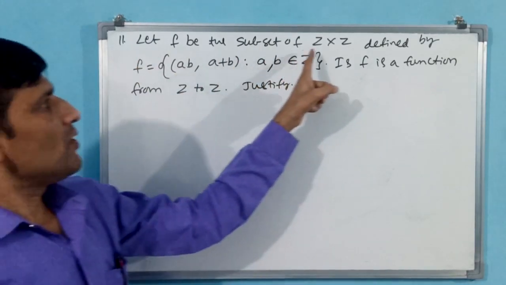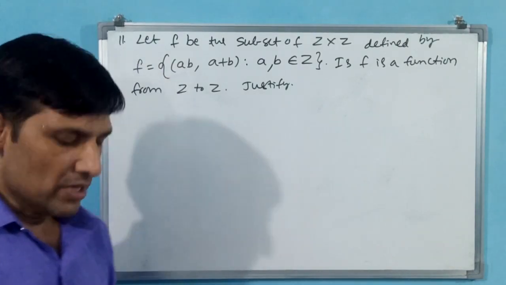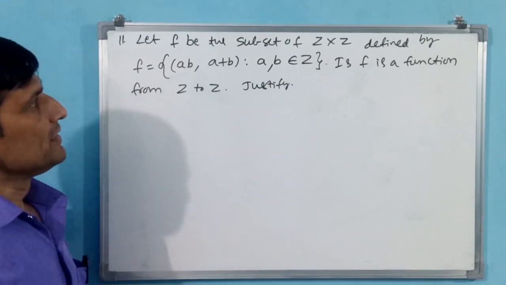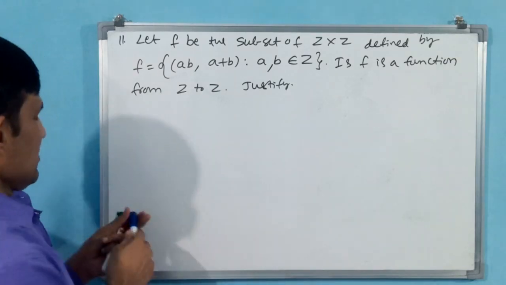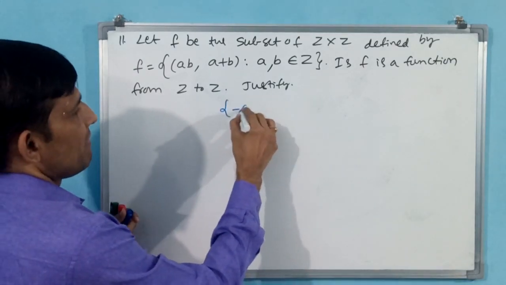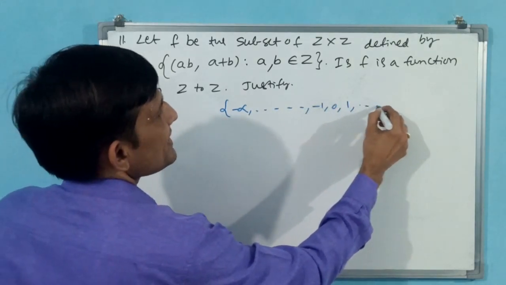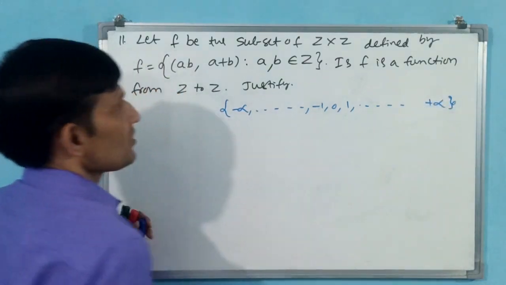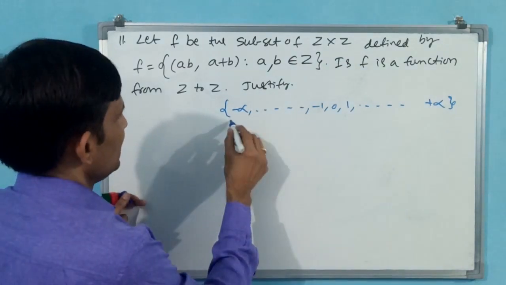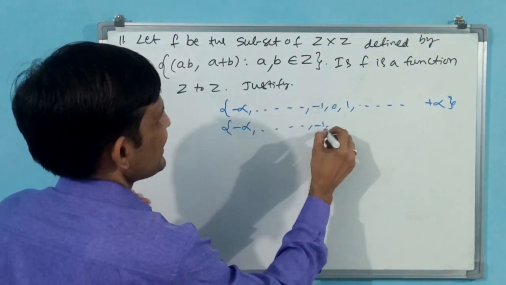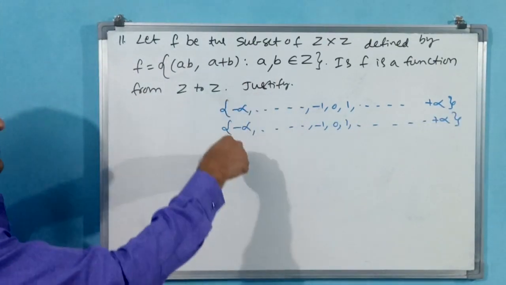Let F be the subset of Z cross Z. That means ordered pairs. Okay, ordered pairs of integers. Z is integers. Ordered pair means Z is having, say, I will write like this, minus infinity to minus 1, 0, 1, plus infinity. This is integers. Z cross Z means another Z is there, same, minus infinity to plus infinity. Okay, Z cross Z.